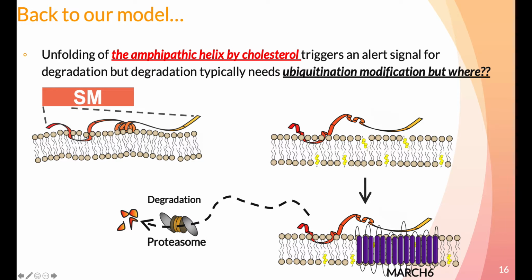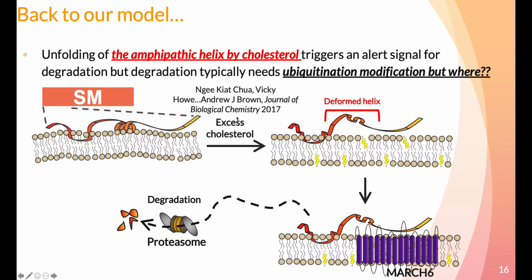So refining the degron model, cholesterol-mediated unfolding triggers an alert signal for degradation. But successful degradation needs ubiquitination of proteins. We already knew that MARCH6, an E3 ubiquitin ligase, adds ubiquitin on this degron. So where are the ubiquitination sites on this degron?